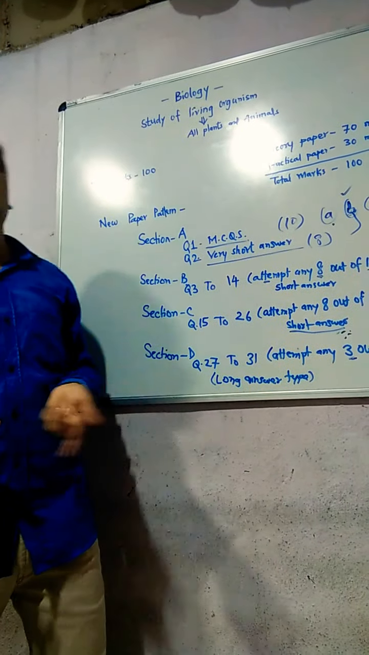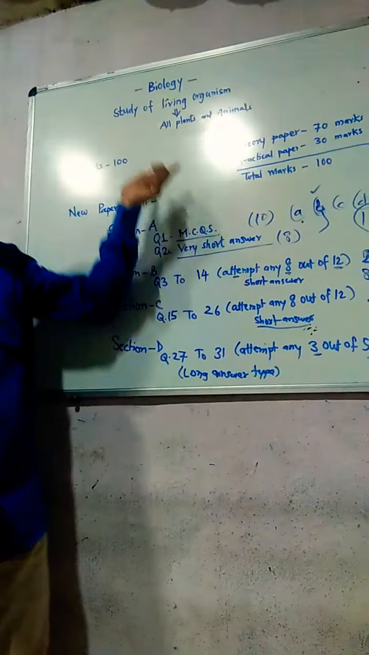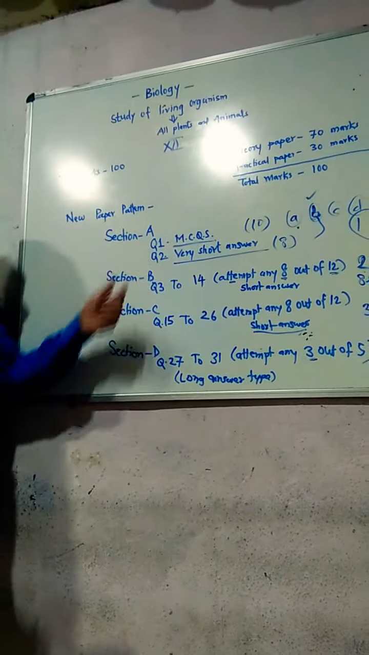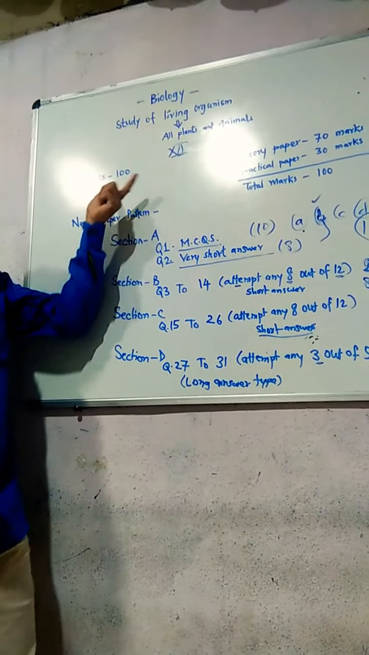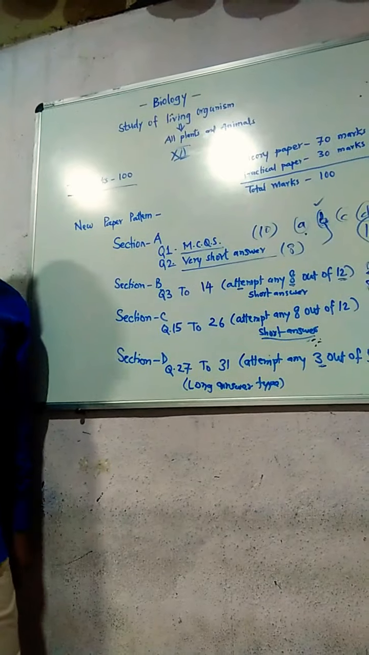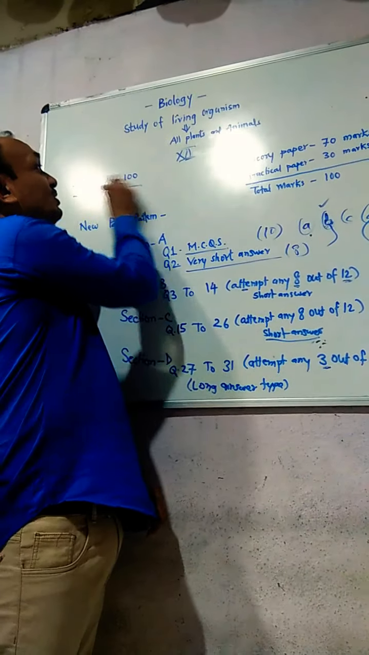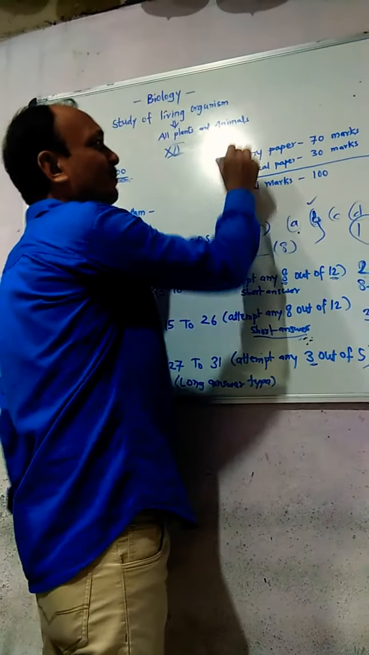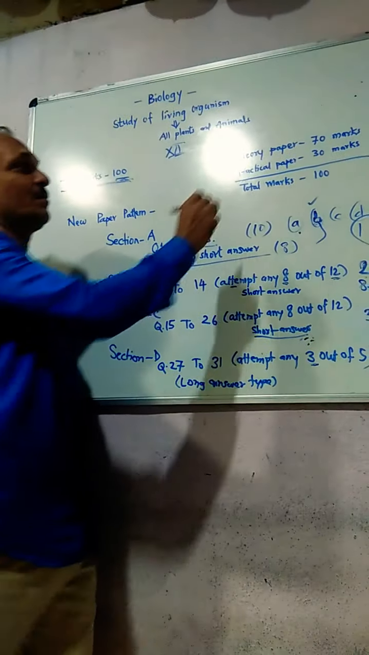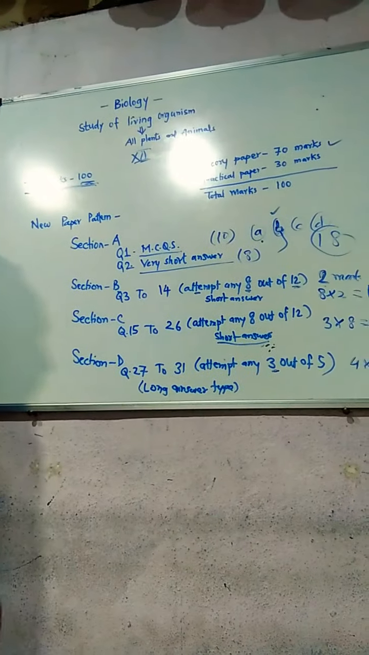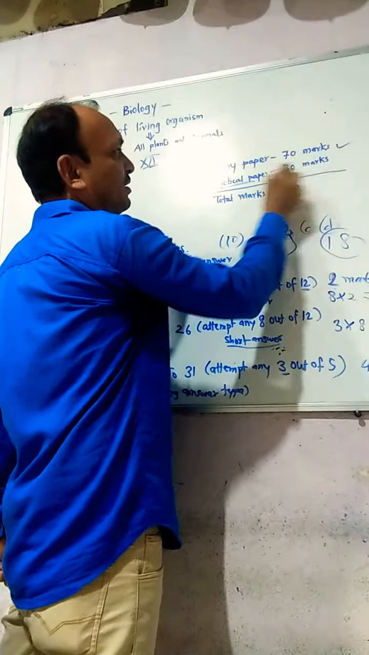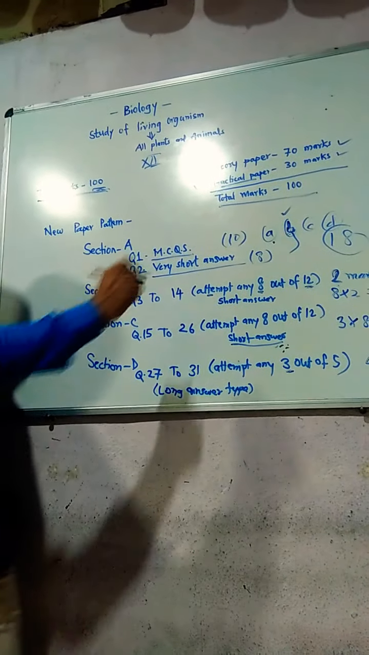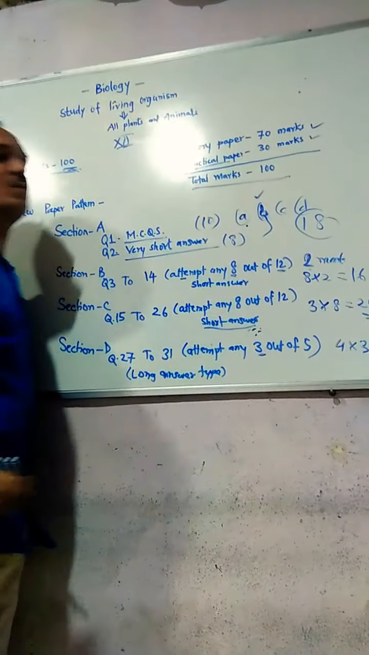So in biology, we study living organisms, and we know very well the meaning of biology. But now in 12th standard, this academic year, the total marks of biology is 100, just like in 11th. The board examination theory paper has 70 marks, whereas the practical examination is of 30 marks. So theory paper 70, practical 30, and total marks is 100.